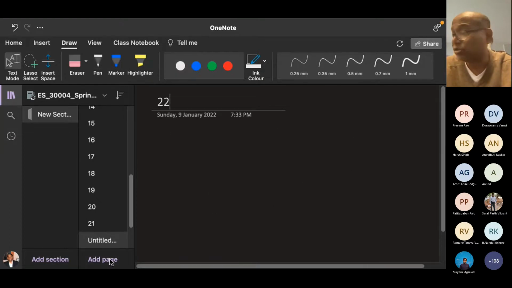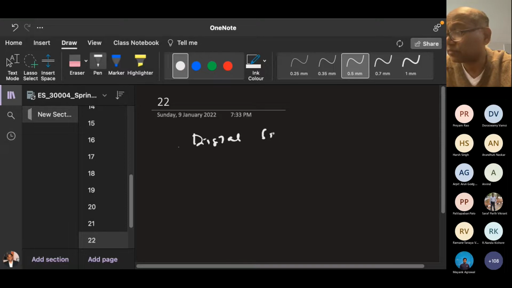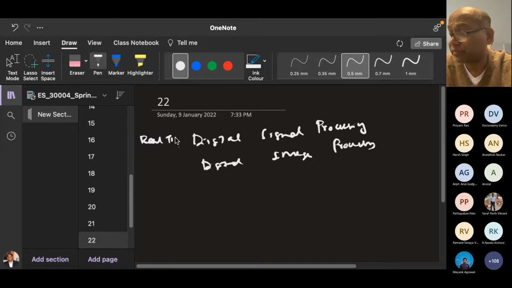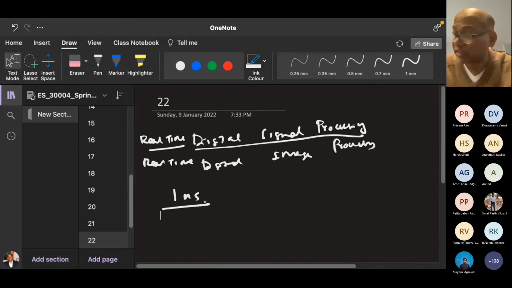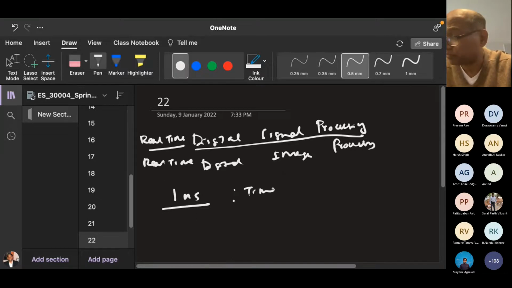Before that, let's do this. One of the processing tasks done in that is digital signal processing, or digital image processing. So you can add something like real time here. That means you have to do the DSP, but you have to do it in real time. That means we need a time limit. So there is the time constraint. For example, within 1 millisecond, you have to process the whole signal. So this is called the time constraint.